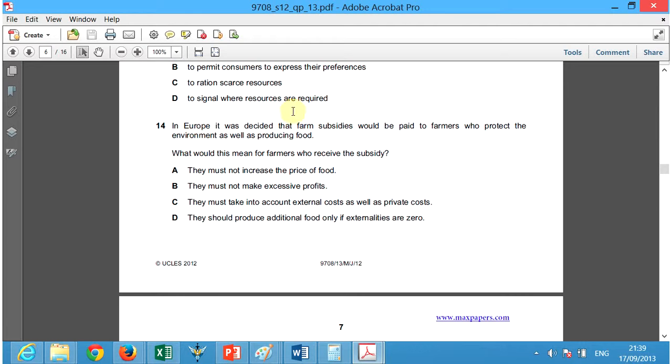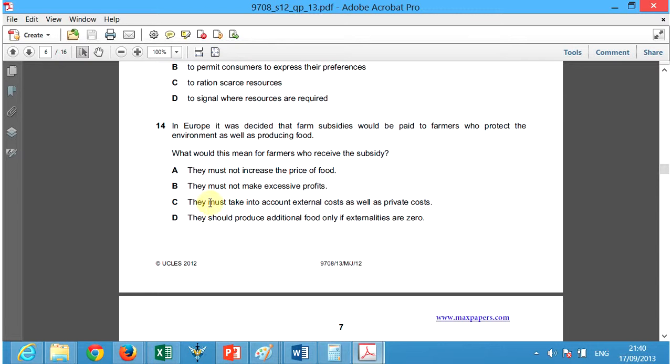In Europe, it was decided that the farm subsidies will be paid to farmers who protect the environment as well as producing food. So they're giving money to reward farmers who protect the environment as well as make money producing food. What would this mean to farmers who receive the subsidy? This is wrong. They must not increase their price of food. No, they're just giving money for taking care of society. They must not make excessive profits. No, they still want profits.